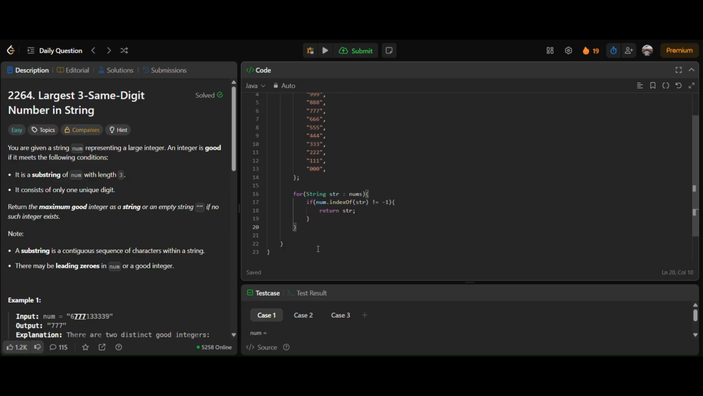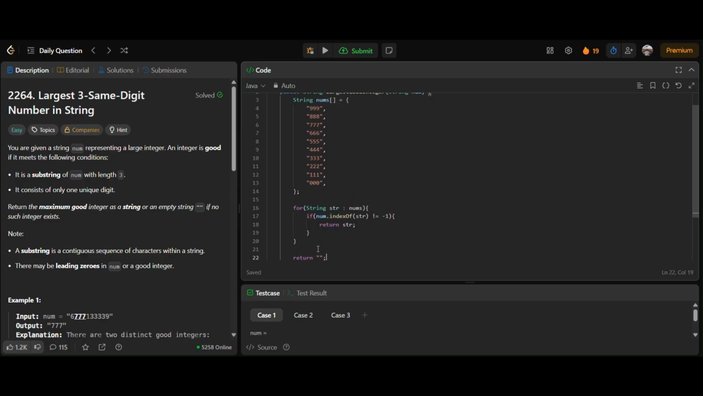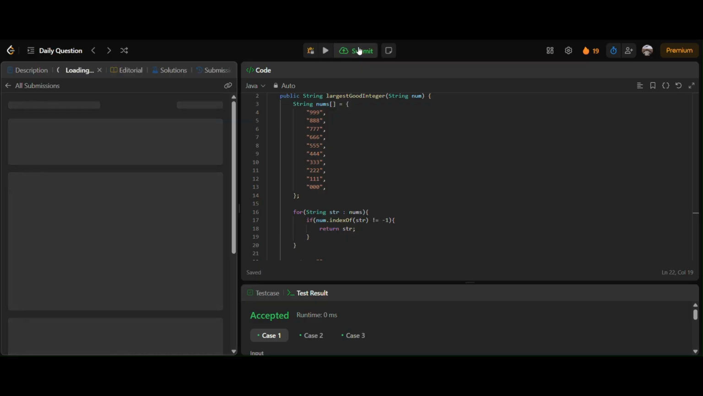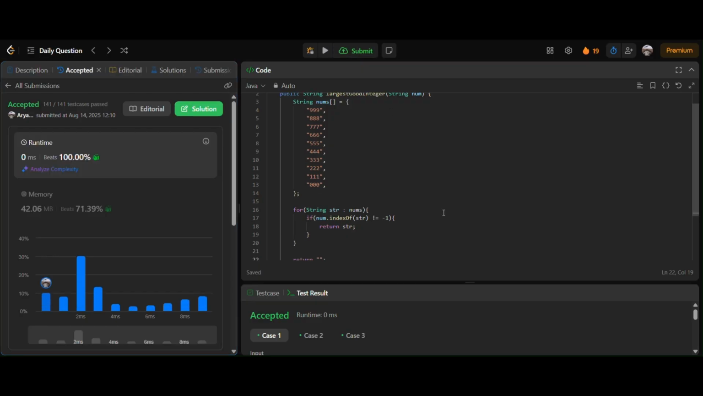Else, if it does not find any of the possible substrings in the given nums string, then we'll return an empty string as mentioned in the question. So let us try and run this code. Yeah, so we'll try to submit it. Yes, you can see it is accepted.